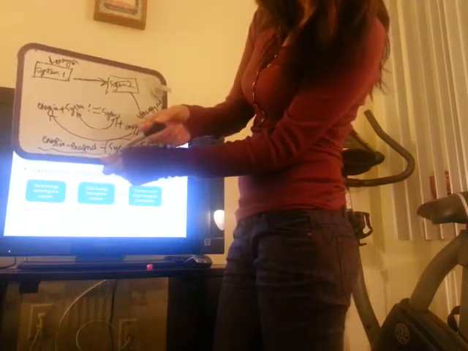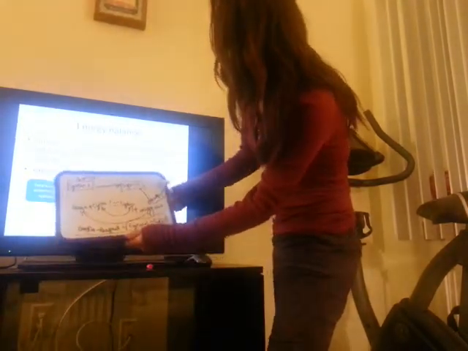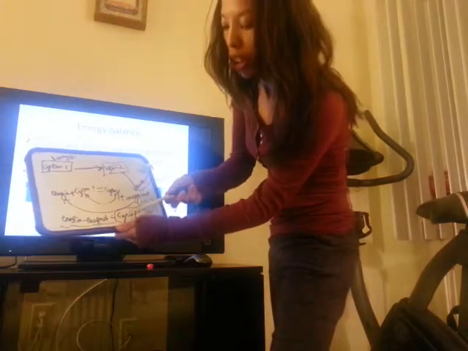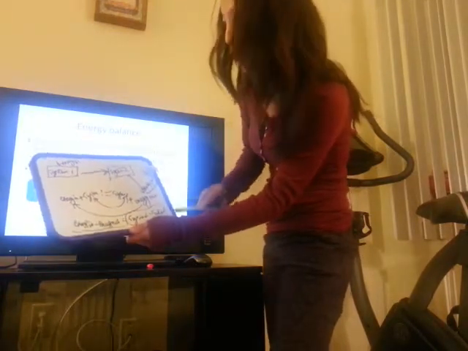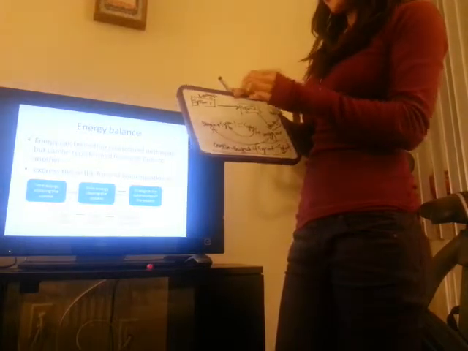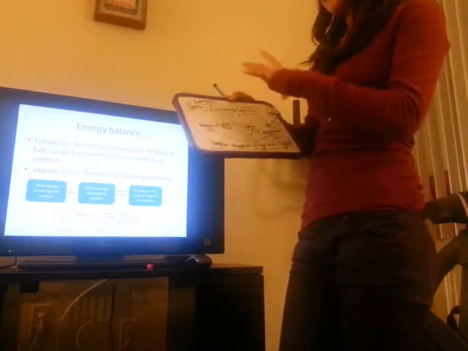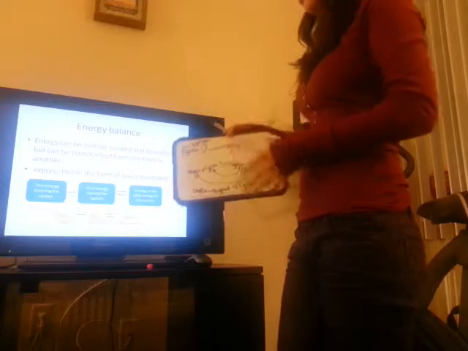It should be system 2 minus system 1. So you can get the equation here: E in minus E out equals delta E system, which is energy of system 2 minus energy of system 1. I think this process can help you to remember the equation easily.